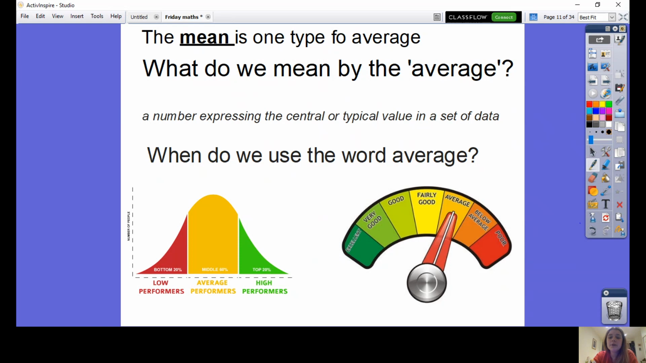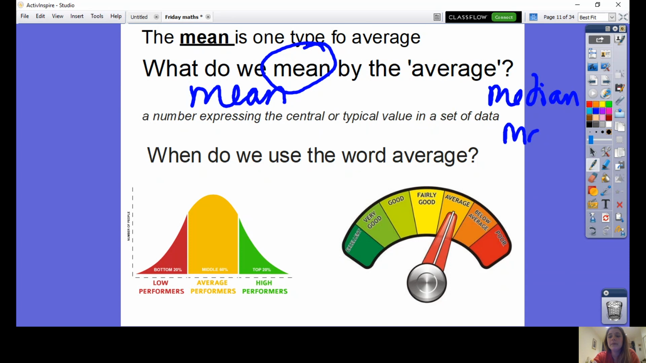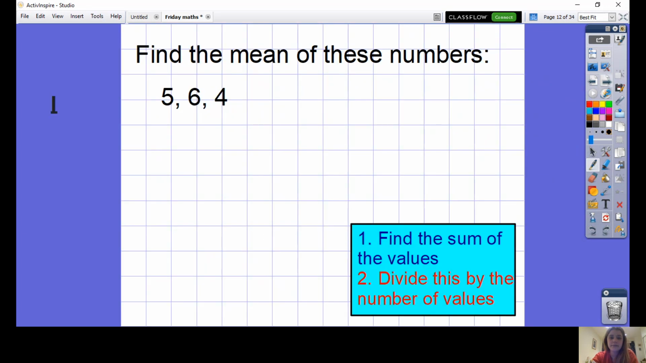Now, there's actually quite a few different types of average, and when you're in year 7, you'll learn about all of them. But in year 6, we are just learning about the mean. The other two main types of average are median and mode. You don't need to know about that yet though, but just in case you're interested, you'll learn about that in year 7. In year 6, we're just learning the mean.